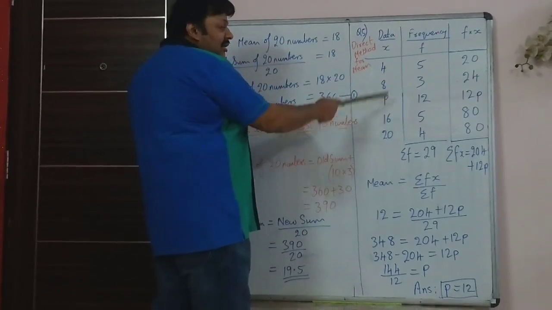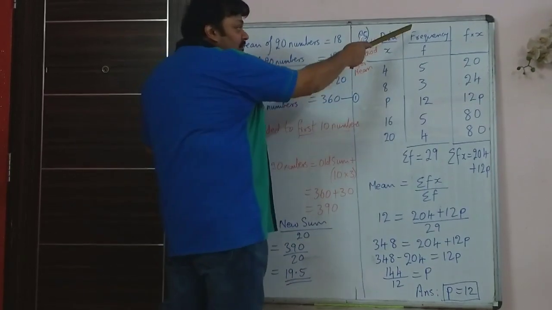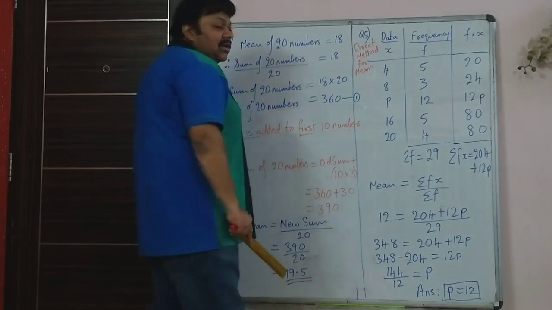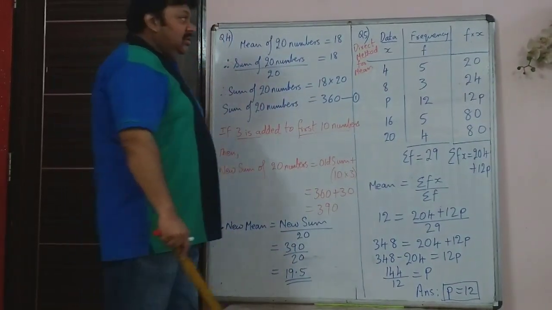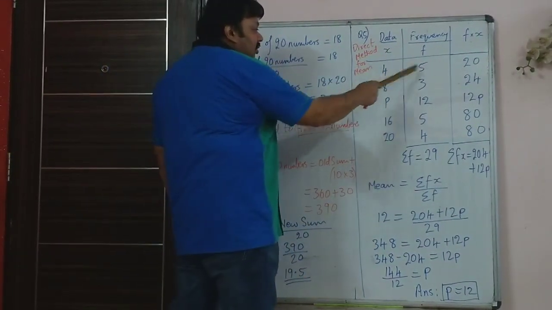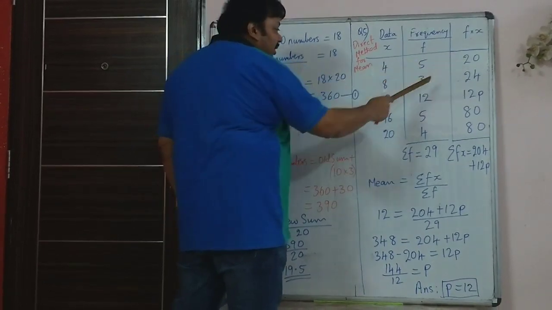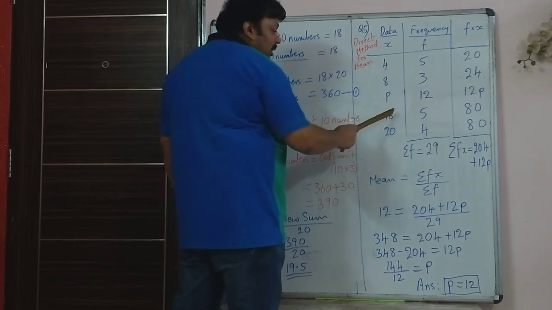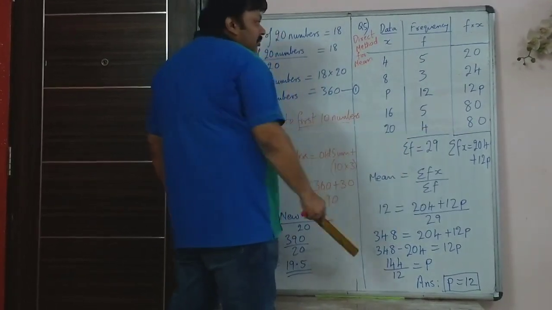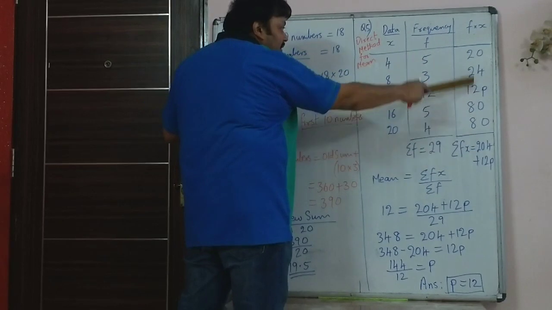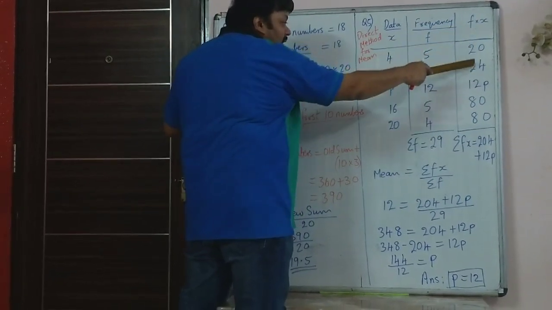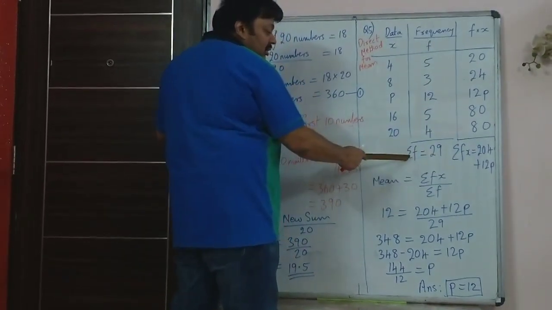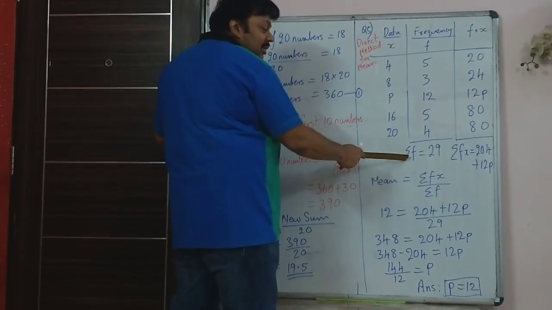So the data is referred to as x. The frequency is referred to as f. And you have to make a third column, that is f into x. So f into x you have to multiply. 5 4s are 20, 8 3s are 24, 12 into p, 80 and 80. When you add up all the values of fx, you get sigma fx. Sigma means summation. The symbol sigma stands for summing up.